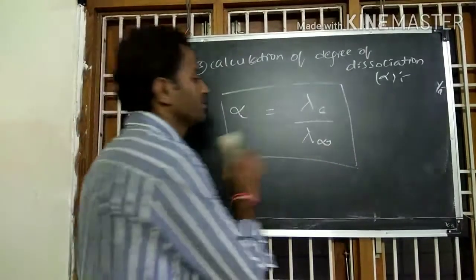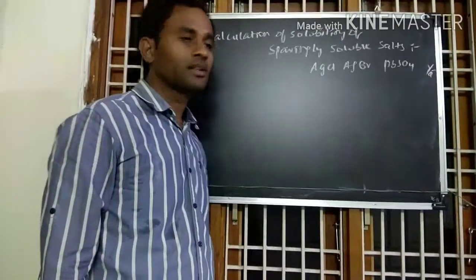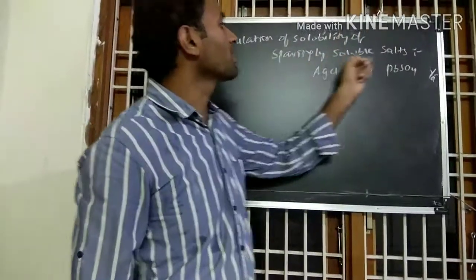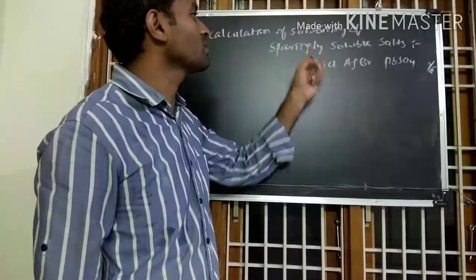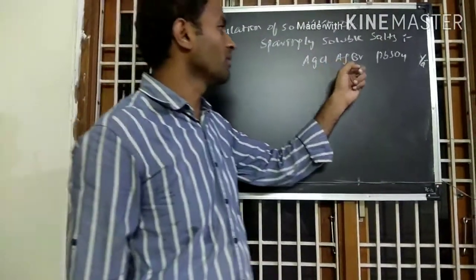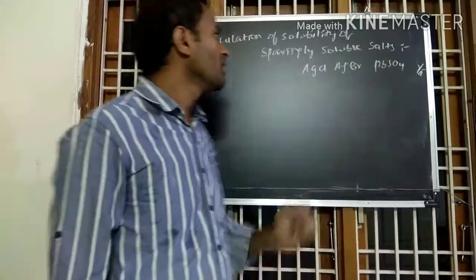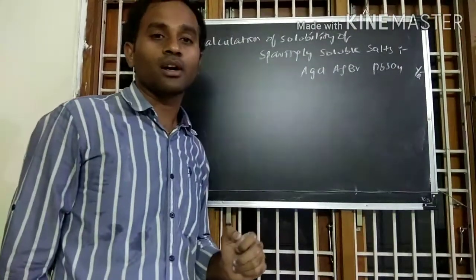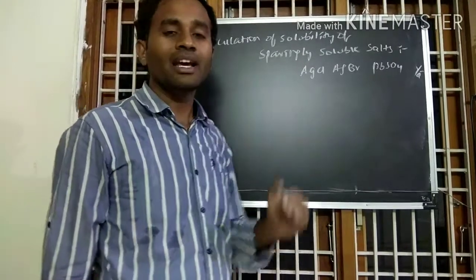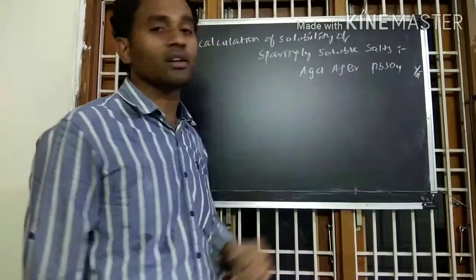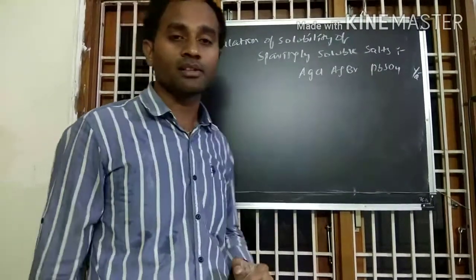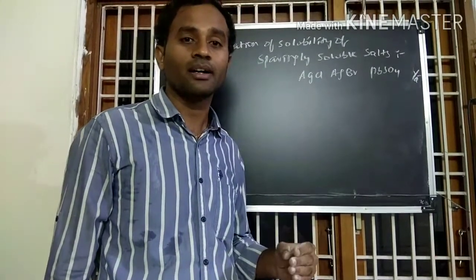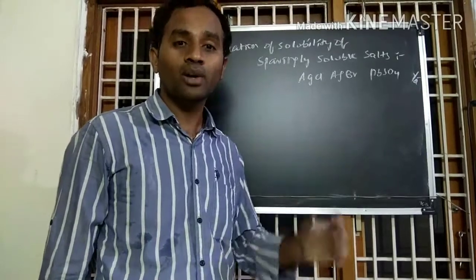So the fourth application is calculation of solubility for sparingly soluble salts. Examples of sparingly soluble salts are silver chloride, silver bromide or lead sulfate. What are sparingly soluble salts? These salts are very less soluble in water. Such types of salts are called sparingly soluble salts. Even though these salts have less solubility in water, they completely undergo ionization.